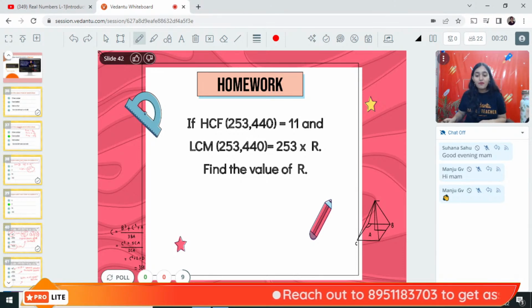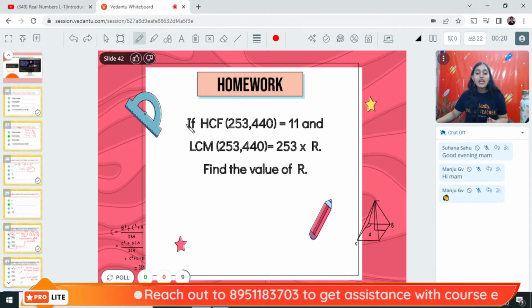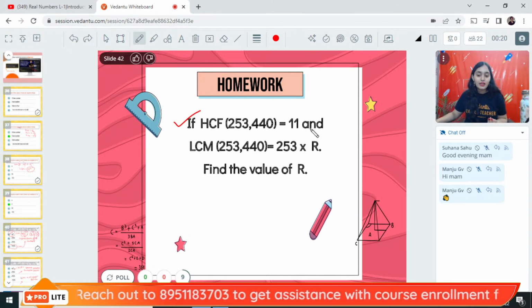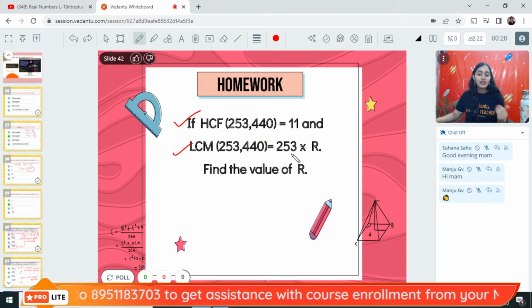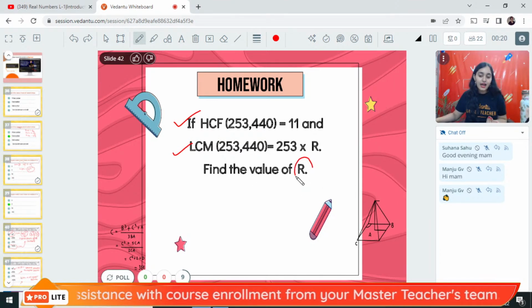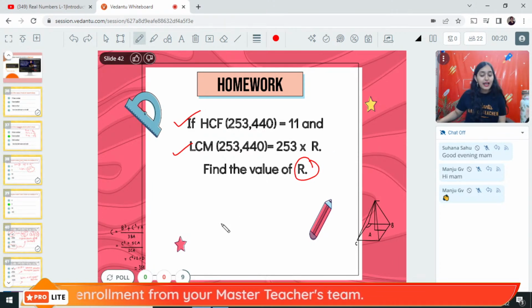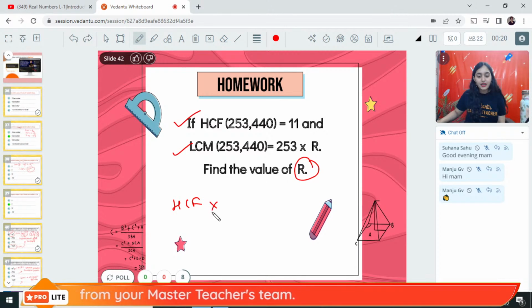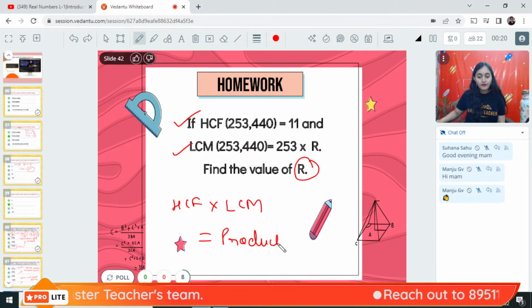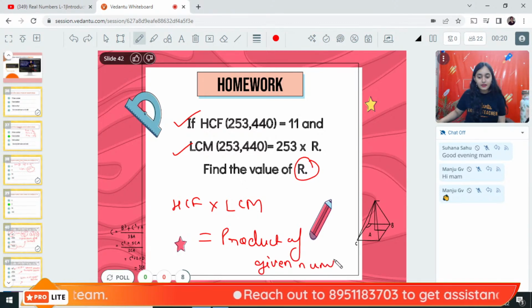Now, here is a homework question for you all. A very simple, a very easy question. If the highest common factor of these two numbers is 11, if the lowest common multiple of these two numbers is 253 into r, then find the value of r. Do you know the formula of HCF and LCM? I hope you know it. HCF into LCM is equal to product of given numbers. All right.